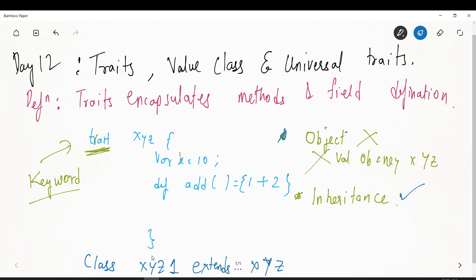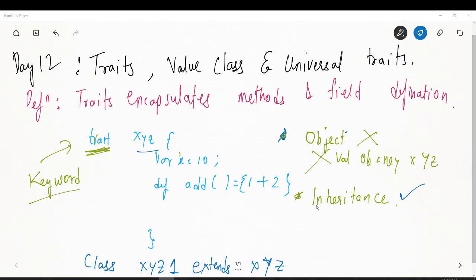I'm saying there is a class by name XYZ1 that is extending this trait XYZ. Whatever the variable x is equal to 10, and whatever the method add is, that is automatically available over there. You don't have to implement it again because you are already extending it. Whatever is available over here also comes into this class.